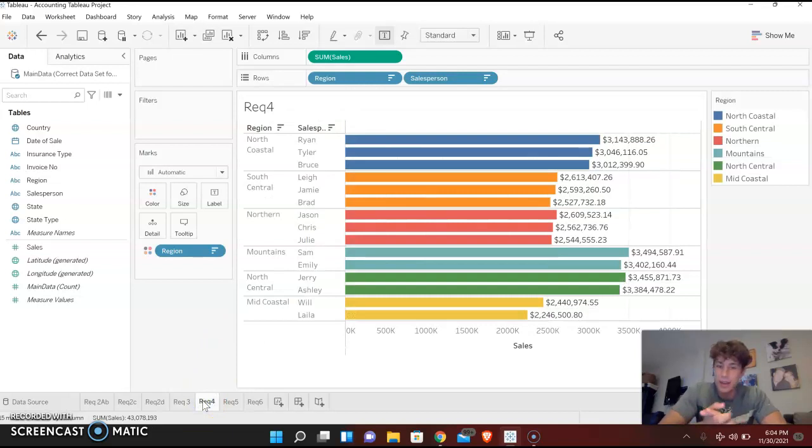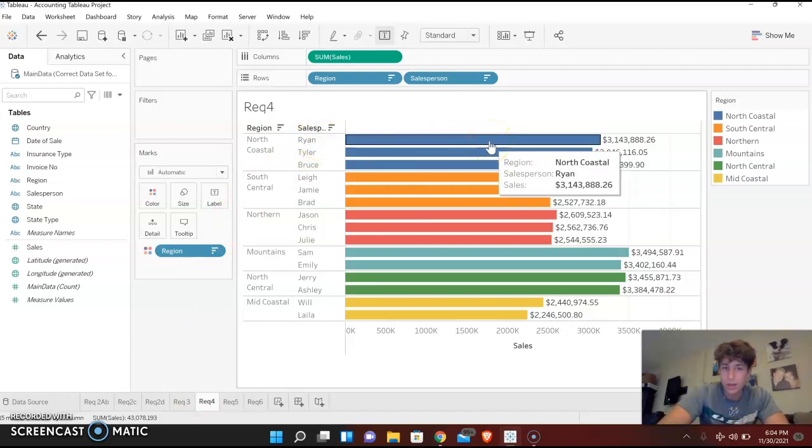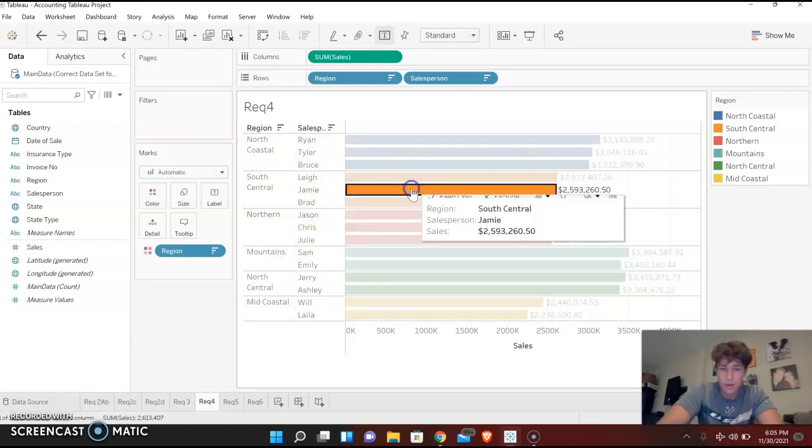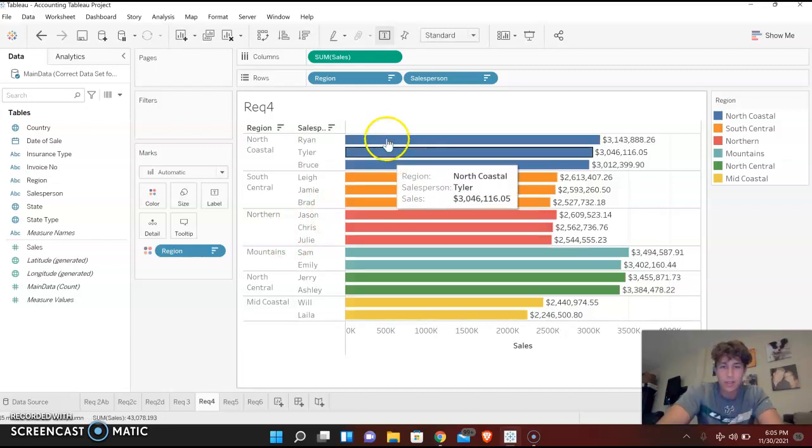And then this breaks it down even more. The North Coastal, and then it tells you which person sold. So like Ryan sold, his sum of sales was 3,143,888. And then here's a different region. This person's name is Jamie, 2 million, and it ranks it in descending order in each region.